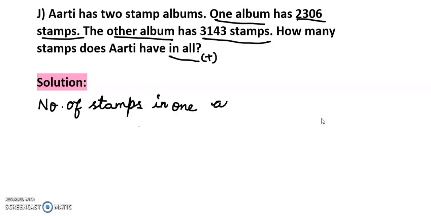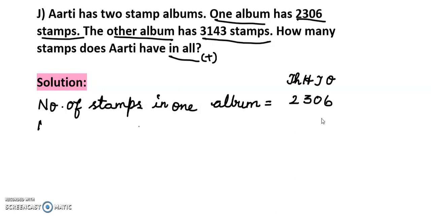Number of stamps in one album equals how many stamps in one album? 2,306. So write the place values: ones, tens, hundreds, thousands.